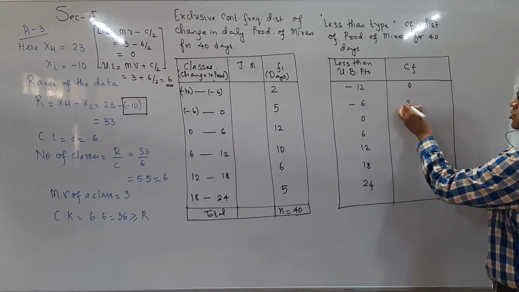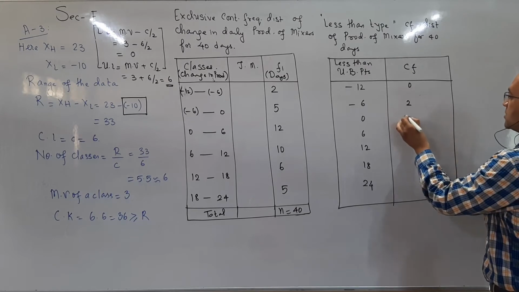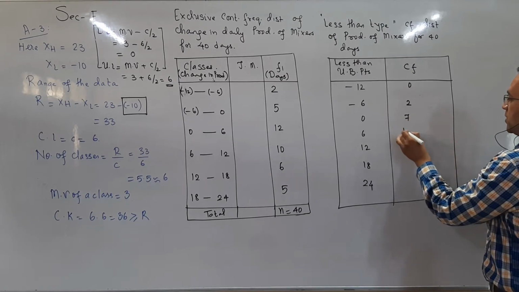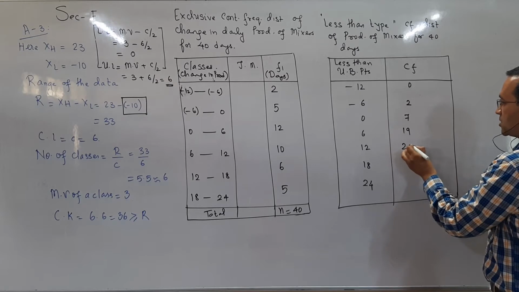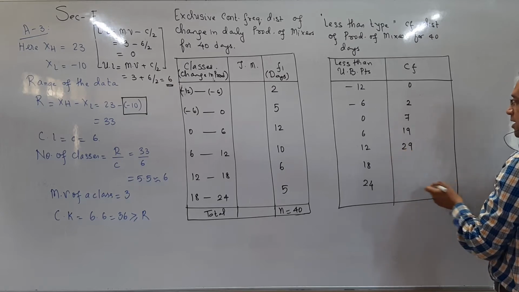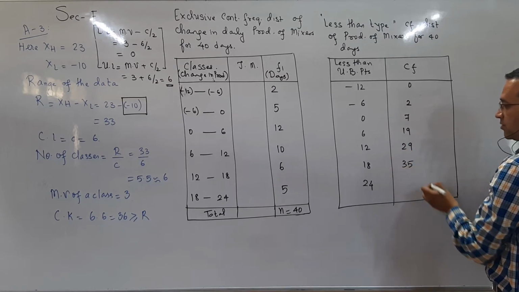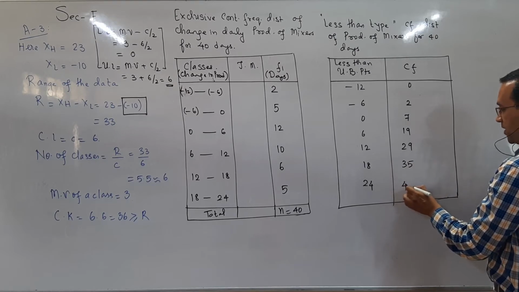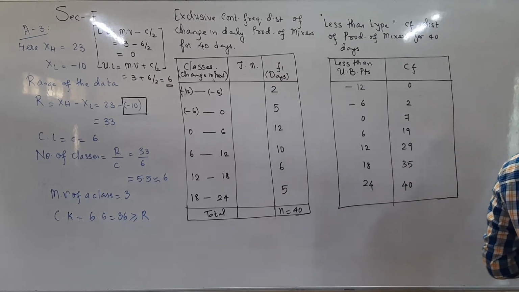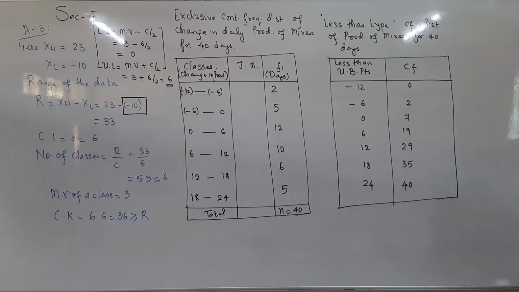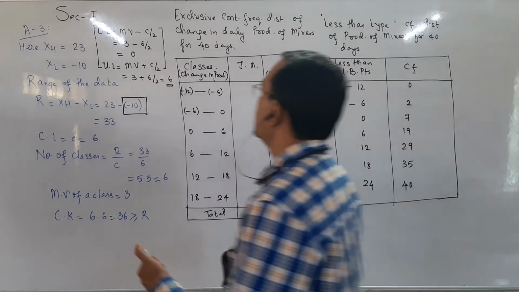0 plus 2 is 2. 2 plus 5 is 7. 7 plus 12 is 19. 19 plus 10 is 29. 29 plus 6 is 35. And 35 plus 5 is 40. So we start with 0 and, students, we end with maximum in less than type cumulative frequency distribution.